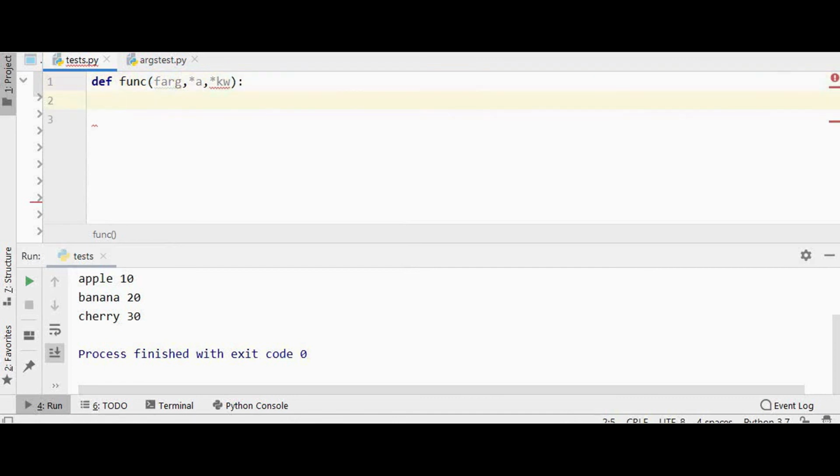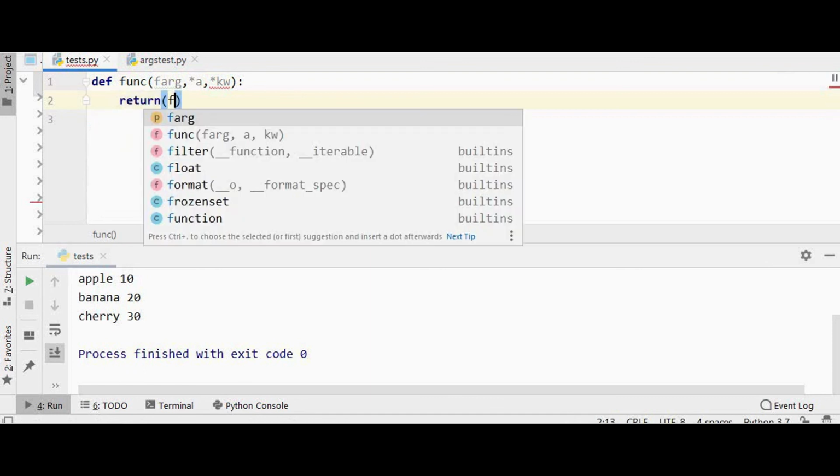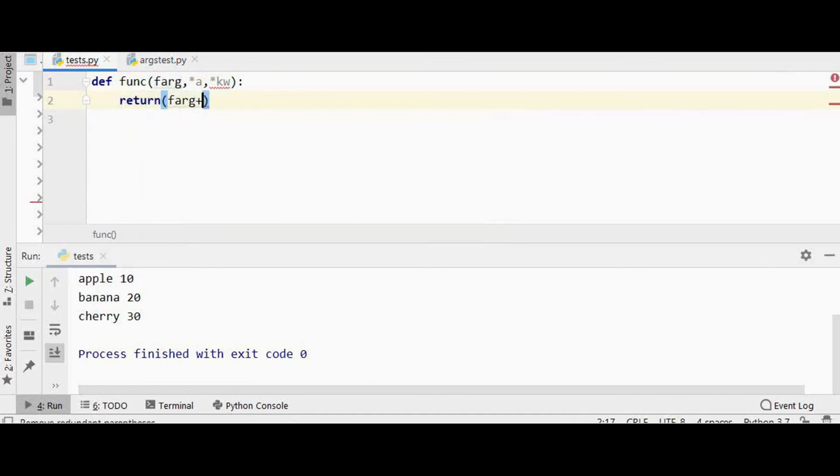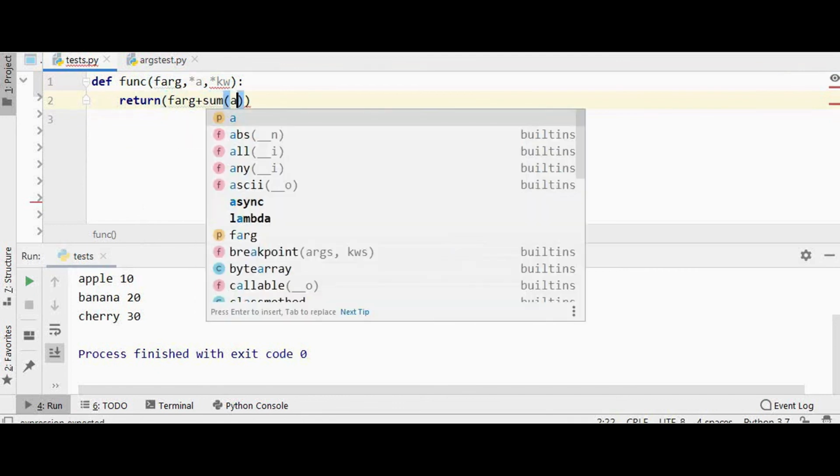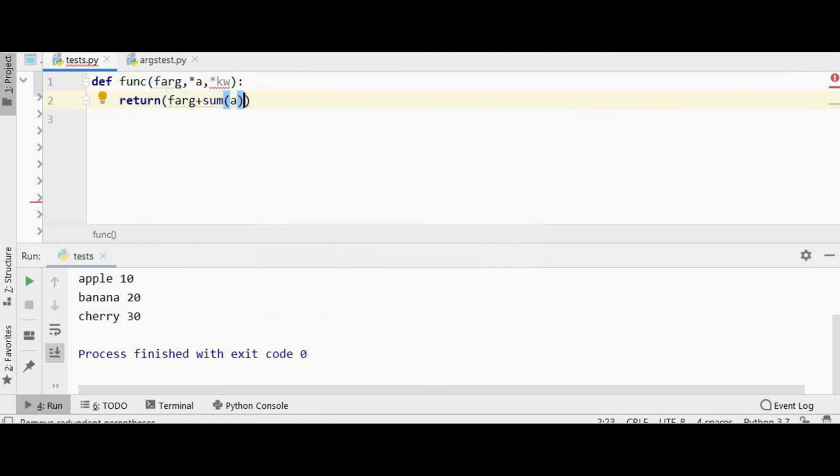I am going to make use of this built-in function sum. Return, first I am adding the formal argument plus sum of args plus sum of keyword arguments dot values.